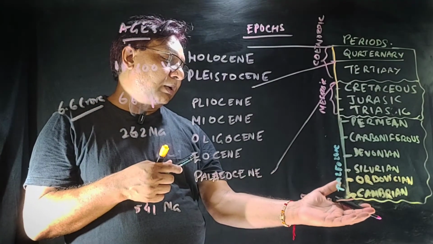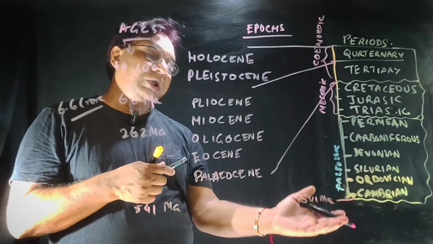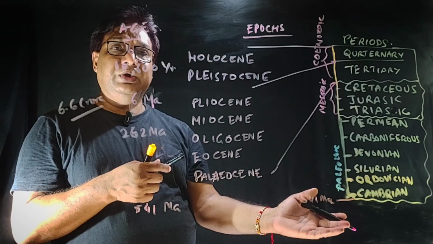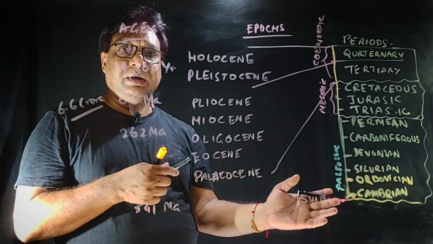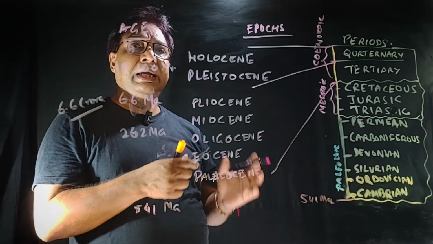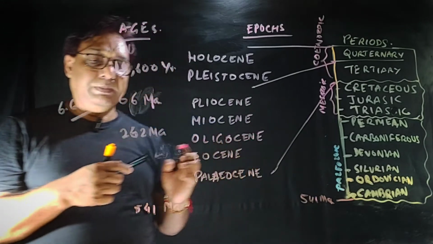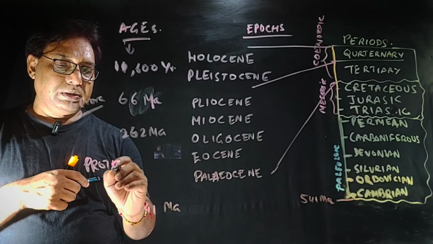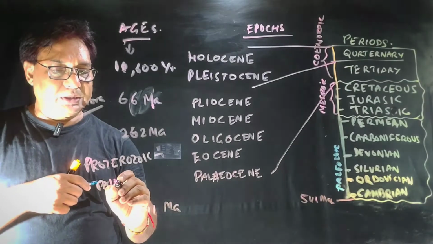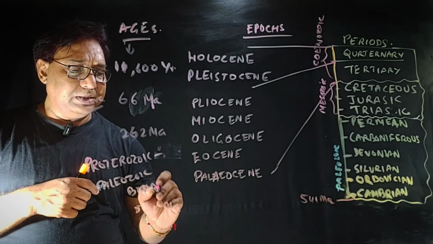If you talk about the Proterozoic Eon and the Phanerozoic Eon, there is a boundary. The Proterozoic to Paleozoic boundary is very, very important.